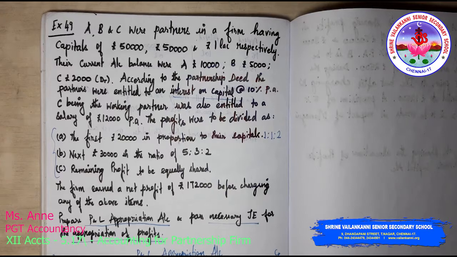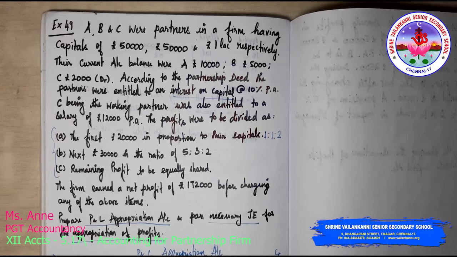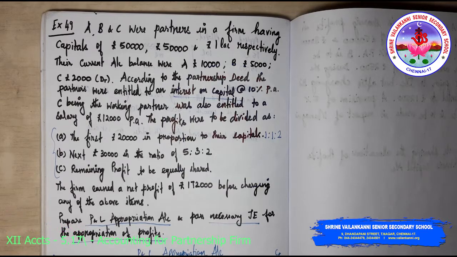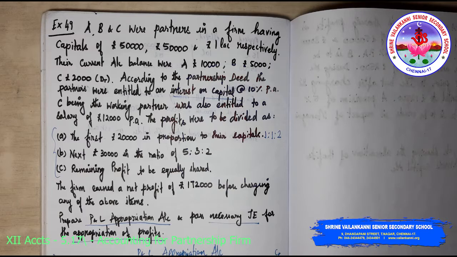A, B, C were partners in a firm having a capital of 50,000, 50,000 and 1 lakh respectively. Their current account balances were A 10,000, B 5,000 and C 2,000, a debit balance, which is a negative balance. According to the partnership deed, the partners were entitled to an interest on capital at 10% per annum. C, being the working partner, was also entitled to a salary of 12,000 per annum.